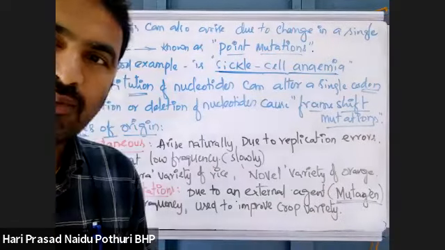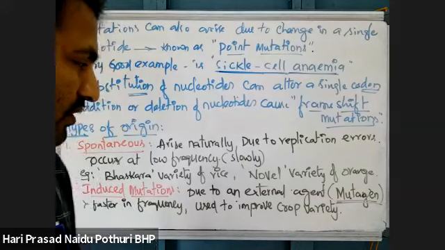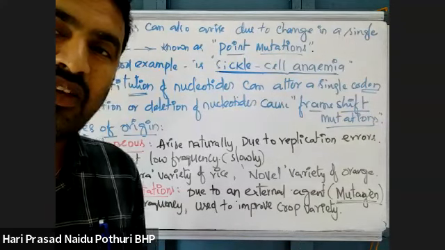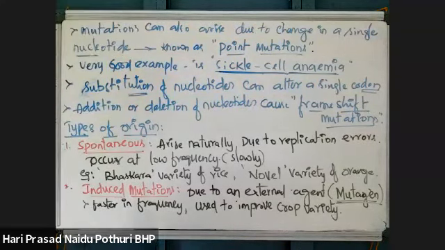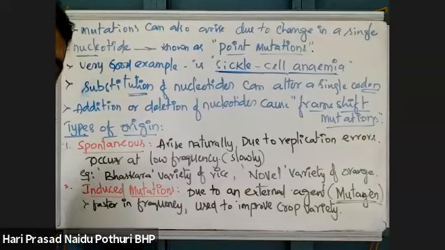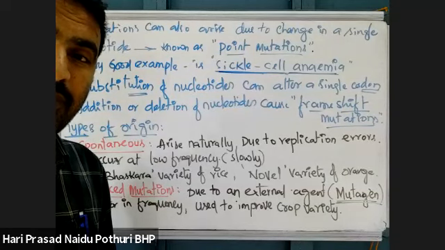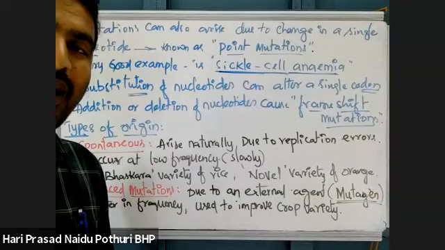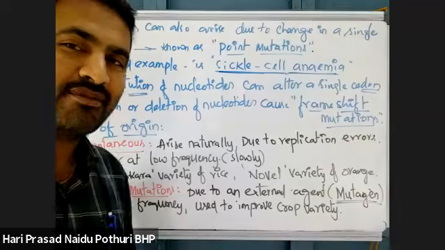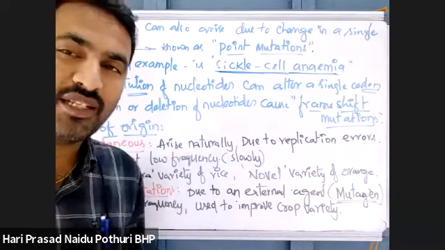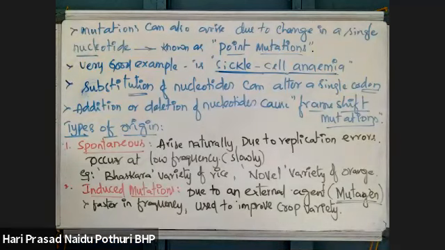Where did we study about the application of mutagens in crop varieties? Yeah, very good. Mutational breeding. Plant breeding, mutational breeding. With the help of mutational breeding, we can develop crop varieties.